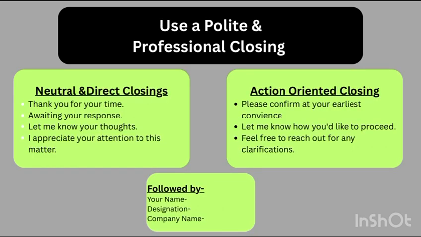So after this, as a last step, use a polite and professional closing. For neutral and direct closings, you can use best regards, yours sincerely, awaiting your response, let me know your thoughts. And for action oriented closing, you can use let me know how you would like to proceed. Feel free to reach out for any clarification. Followed by this, you will specify your name, designation and your company name, and this will be ending your mail.